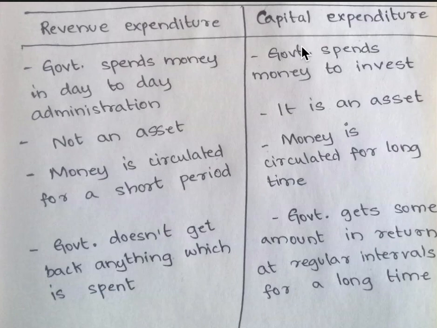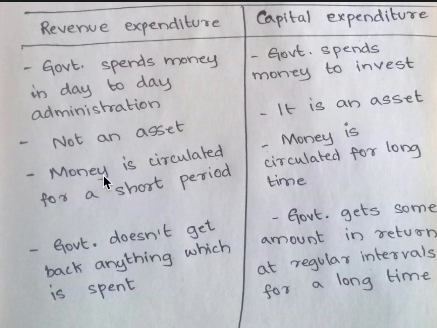So this is the difference between both. In revenue expenditure, the government spends on day to day administration, whereas in capital expenditure, the government spends money to invest on something. Next, revenue expenditure is not an asset because the money spent will not at all come back. Here the capital expenditure is like an asset.